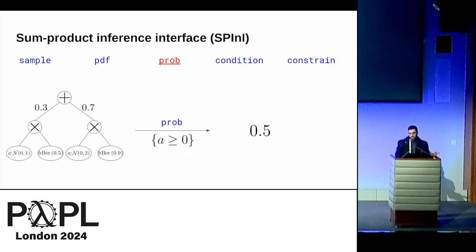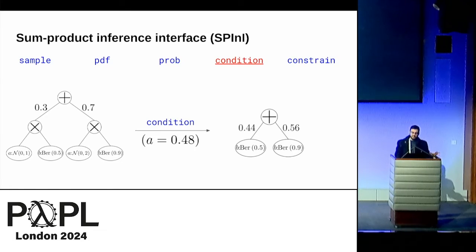And the last 2 methods concern conditioning. Because conditioning on an event and on a random variable are different mathematical operations, we have 2 different methods implementing them. The first one is the condition method. Its input is similar to the PDF method, and the output is another network that is the first network conditioned at the values given in the input.